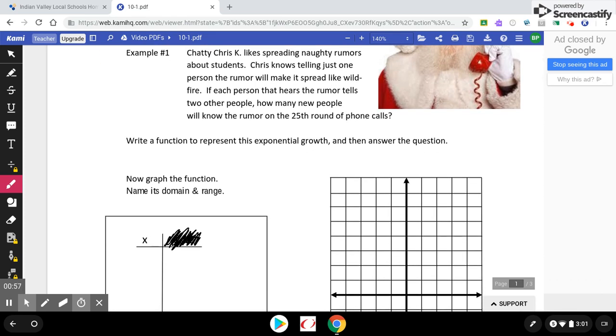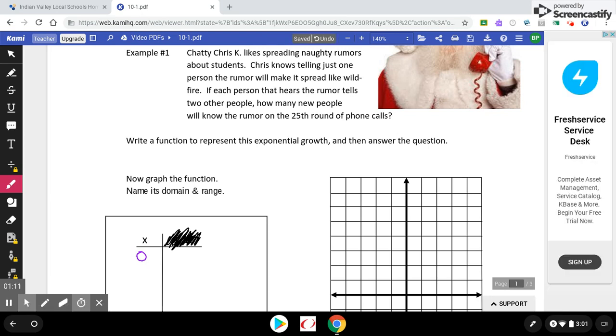the scribbled out area actually has the function or equation that we're going to come up with, but I didn't want you to see that right away. So let's just start off by making a chart. I'm going to say X represents phone calls, and then Y, which is missing, is going to represent how many people know. So 0 phone calls. Well, someone still knows the rumor. That's Chris Kringle. So in all reality, one person knows that.